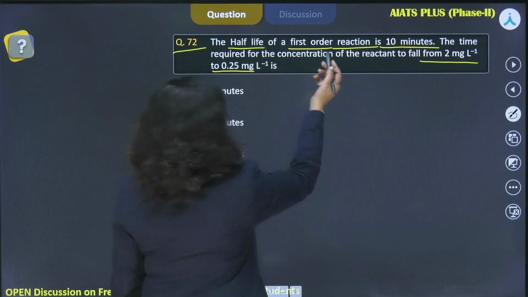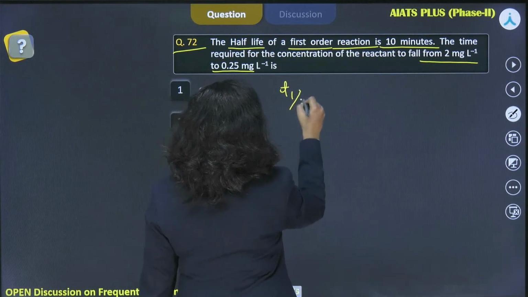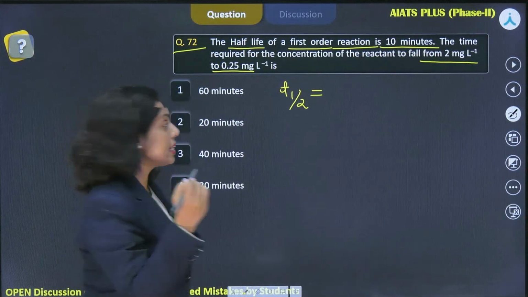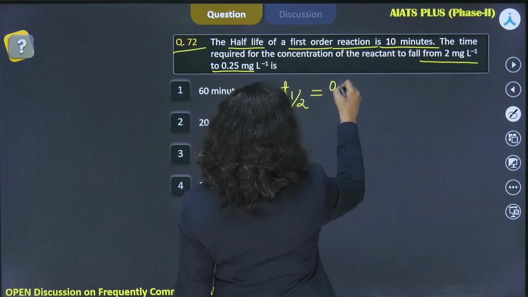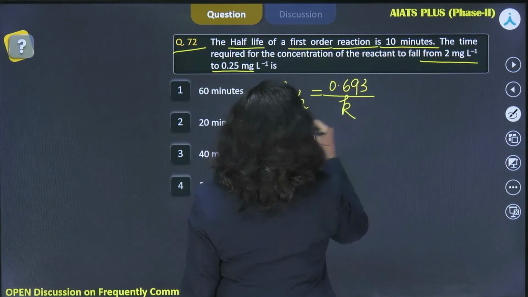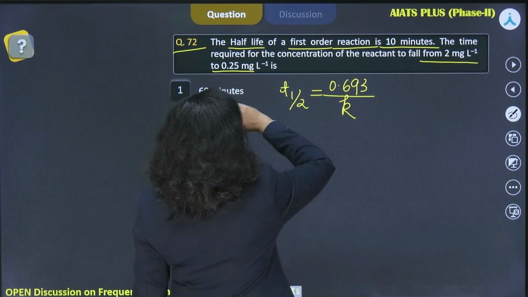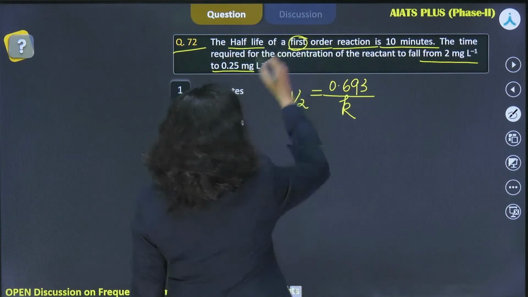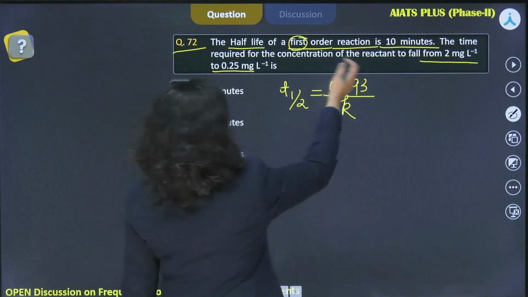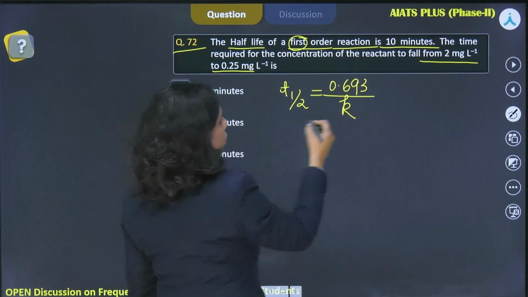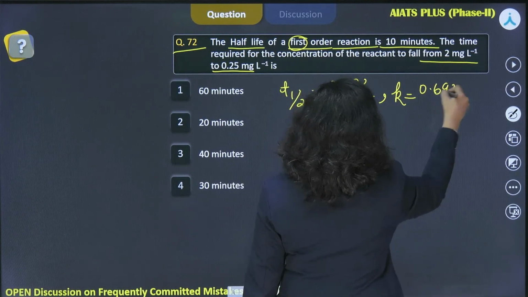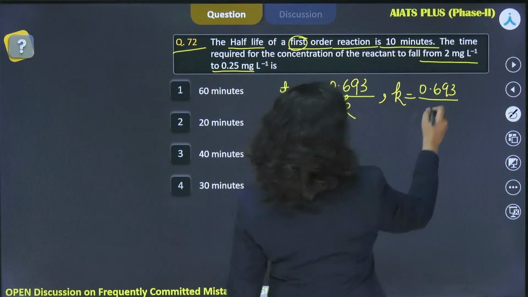Now, the half-life of a first order reaction, T half, is given. What's the relation between T half and K? T half is 0.693 by K for the first order reaction, because in the very beginning they have specified first order reaction, right? Now, K you can calculate with the help of this. What's K here? K would be 0.693 upon what? Upon 10.